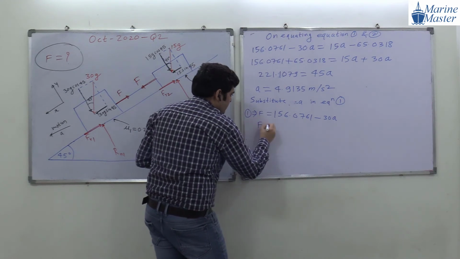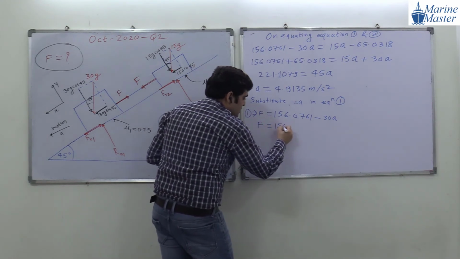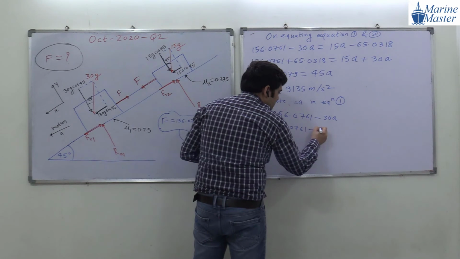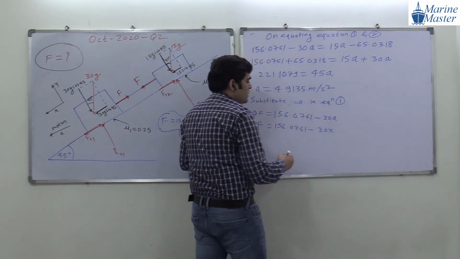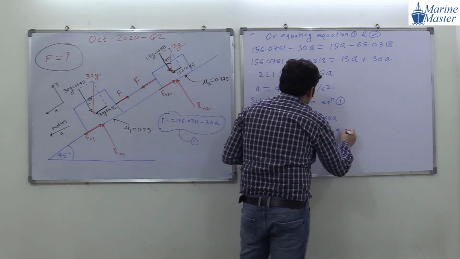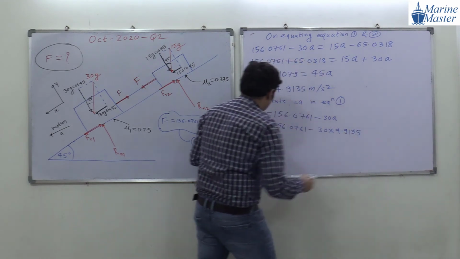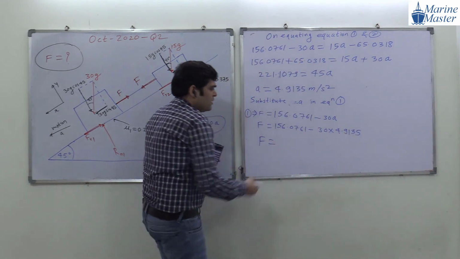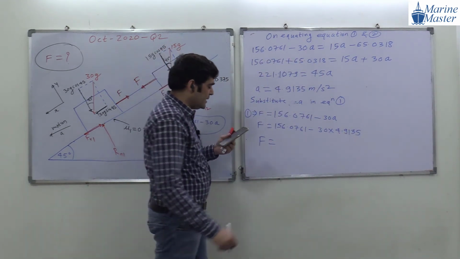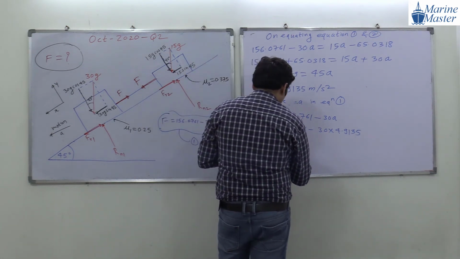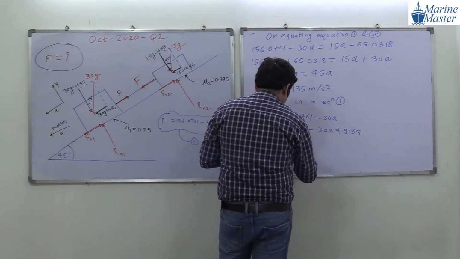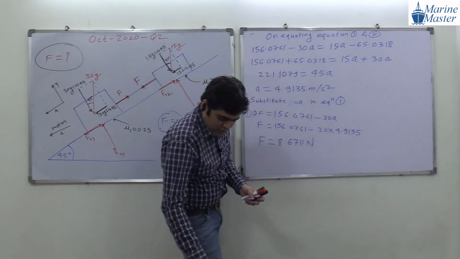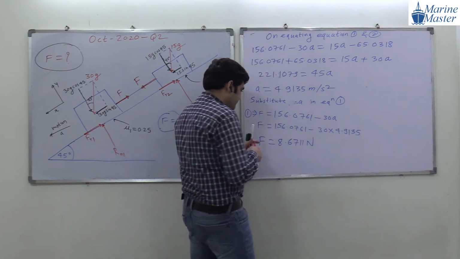So F will be equal to 156.0761 minus 30 into A, which is 4.9135. Very simple question, guys. So what is the value of F we are getting, guys? 8 point, how much? 6711 Newton. So in this way we got the value of F.